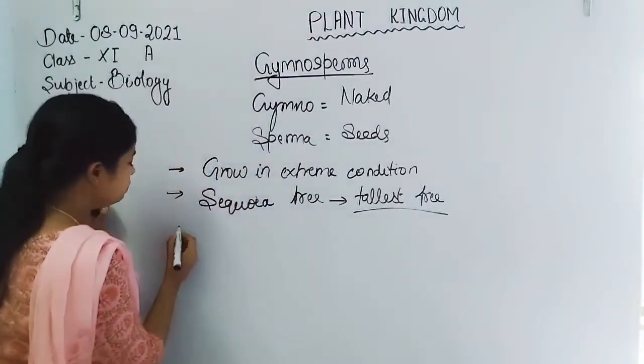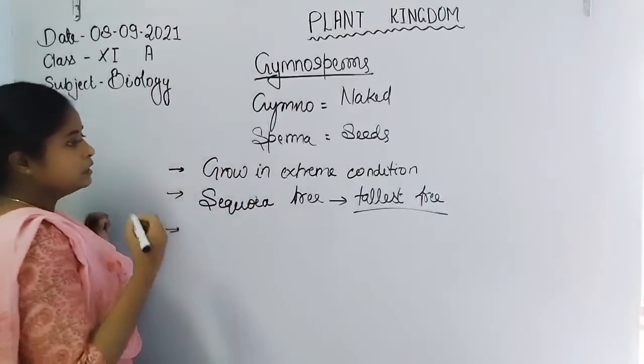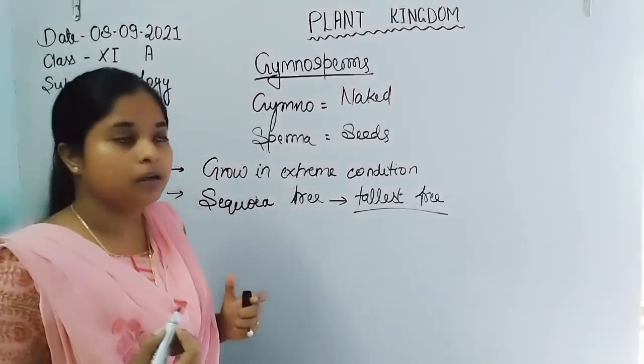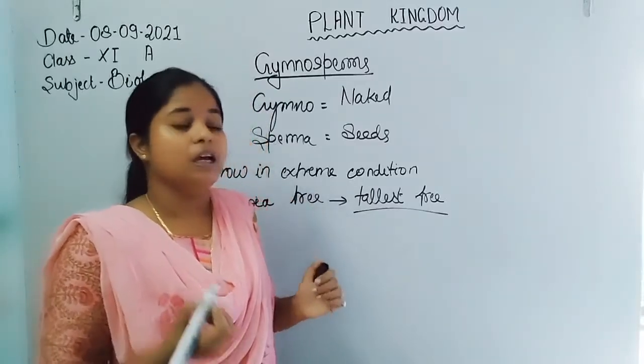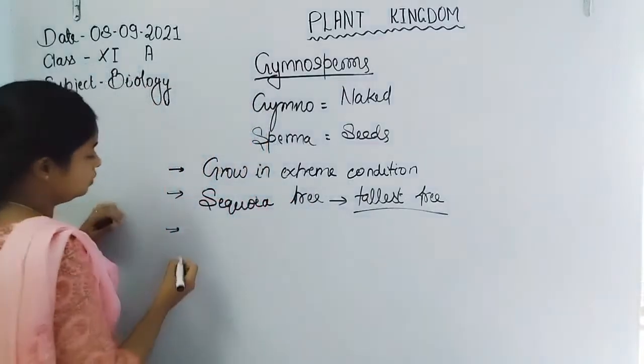Now, another important thing is that some of the modifications shown by the gymnosperm plants are in their roots, like mycorrhiza.